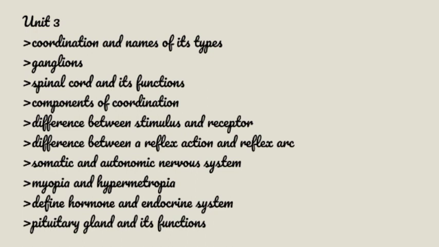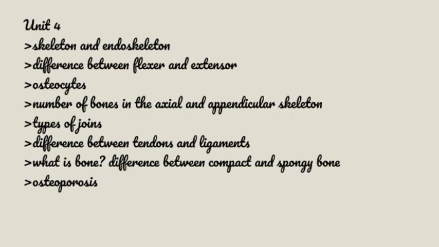This is very important. Then from chapter number 4, exoskeleton and endoskeleton, difference between flexor and extensor, this is very important. Osteocytes, number of bones in the axial and appendicular skeleton, types of joints, difference between tendons and ligaments, this is also very important. What is bone, difference between compact and spongy bone, and osteoporosis. Osteoporosis is a very important short question.